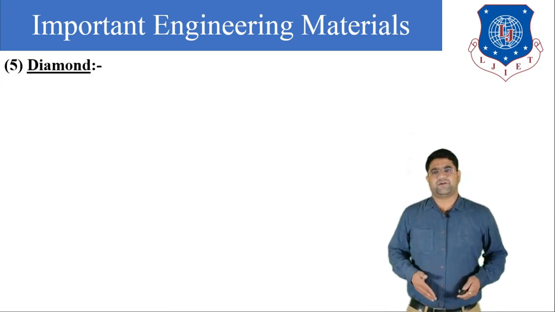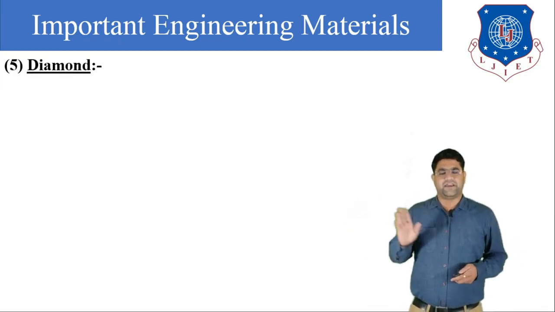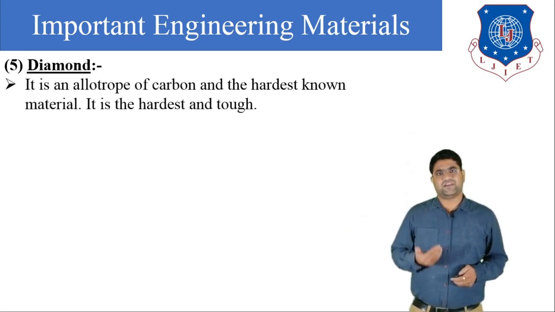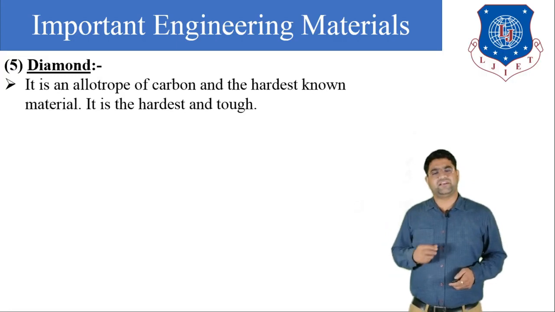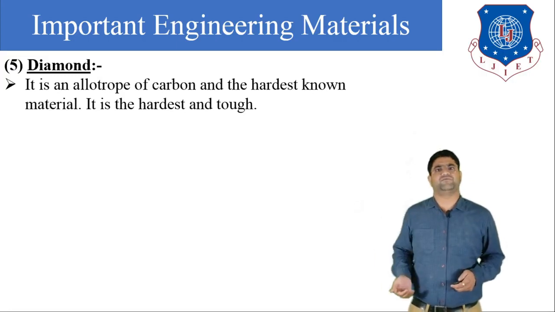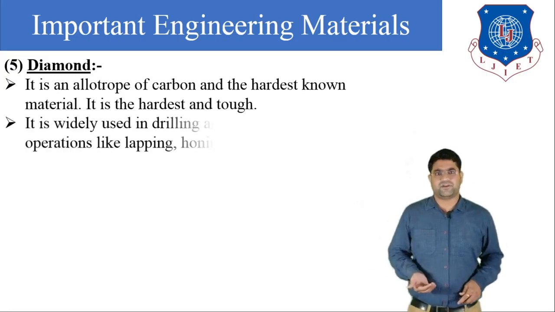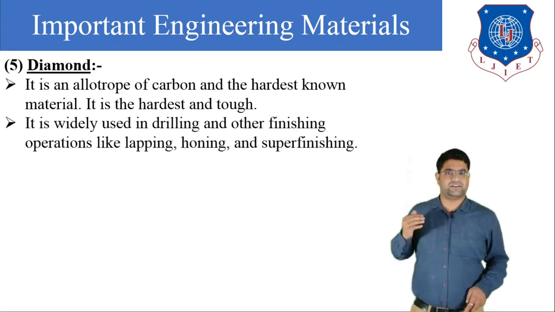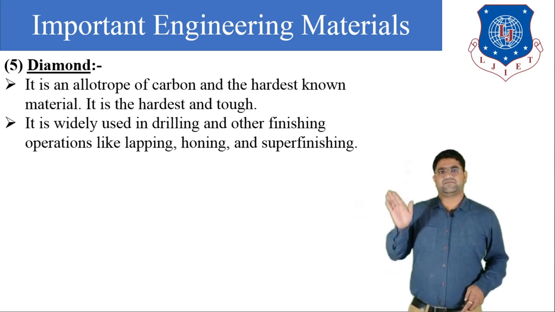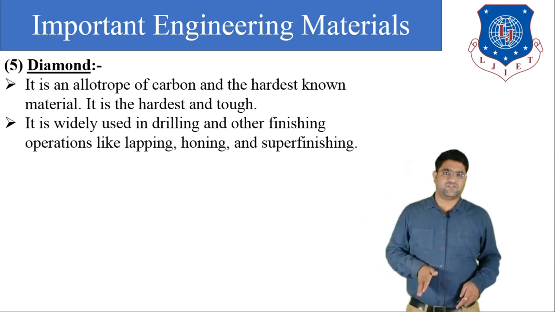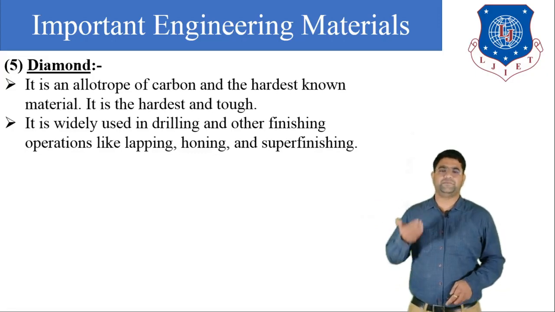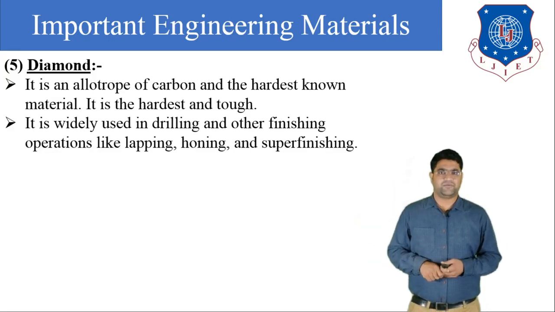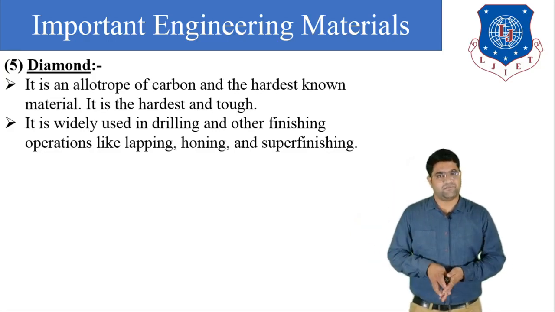Now our next type of non-metal is the diamond. The hardness of diamond is very high, so we can use diamond tools for grinding operations and also for surface finish operations. It is an allotrope of carbon and it is the hardest material. It is widely used for drilling and other finishing operations like lapping, honing, and super finishing. So it is used for finishing components. This is all about the diamond.